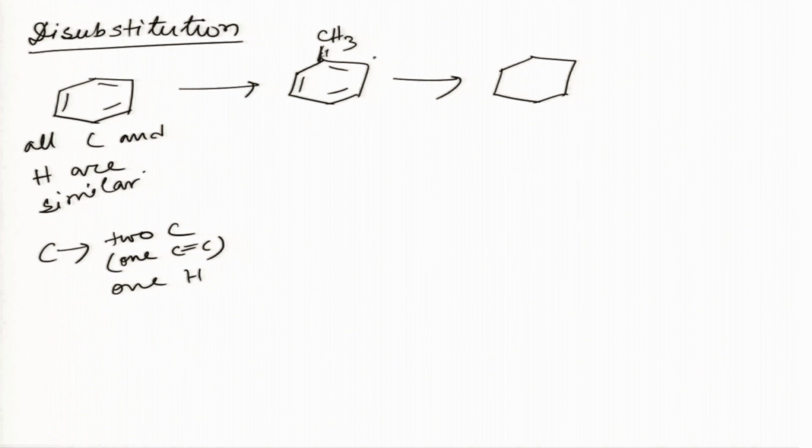So, if this is 1, 2, 3, 4, 5, 6. So, one methyl group is at the 1 position and the second methyl group is at 2 position. It can be like this also.